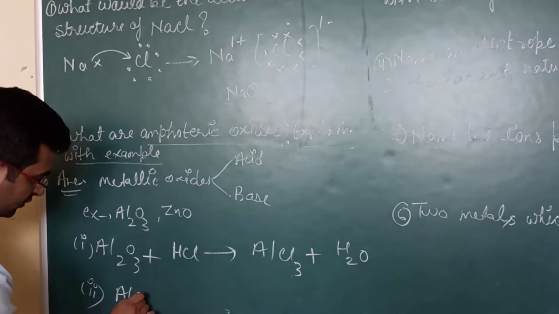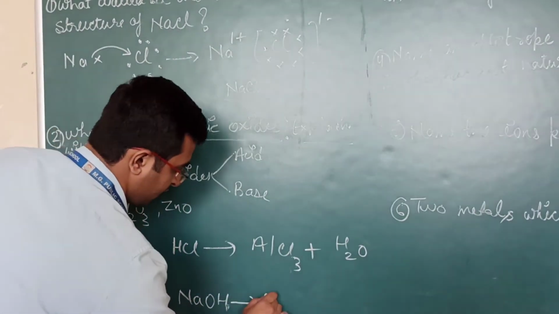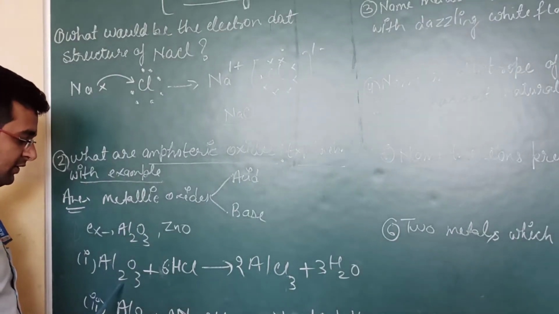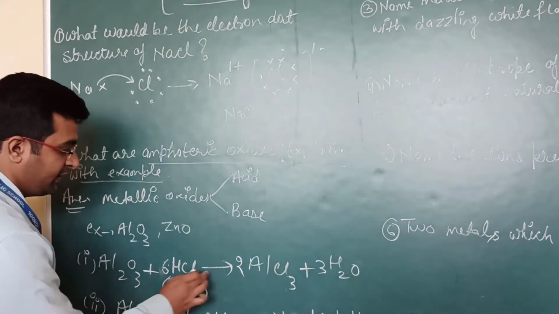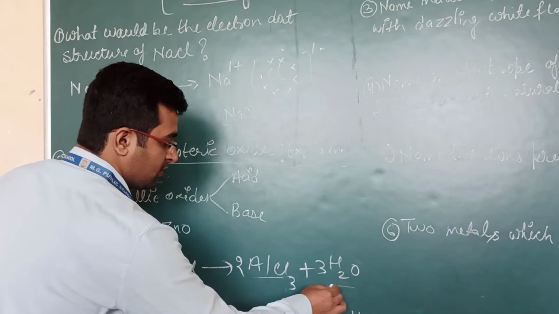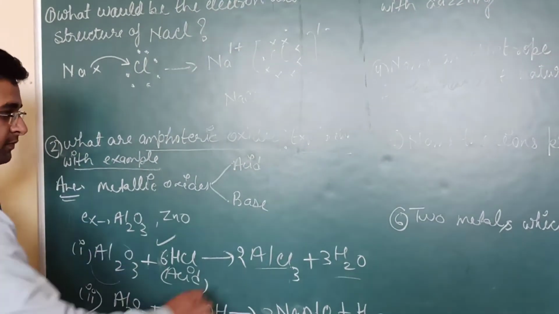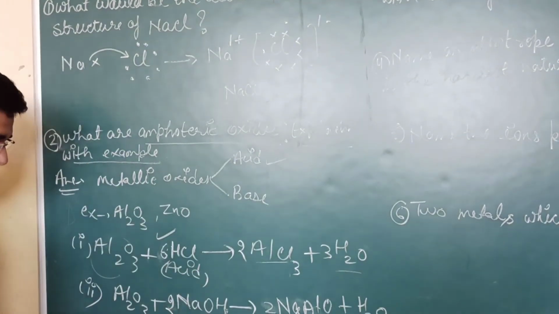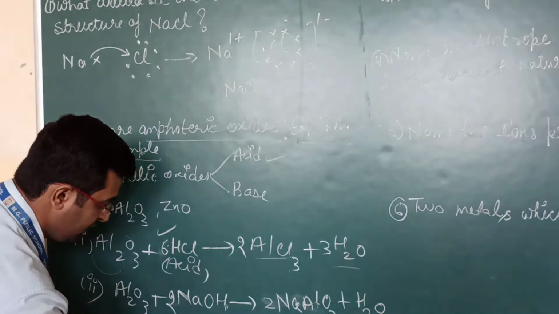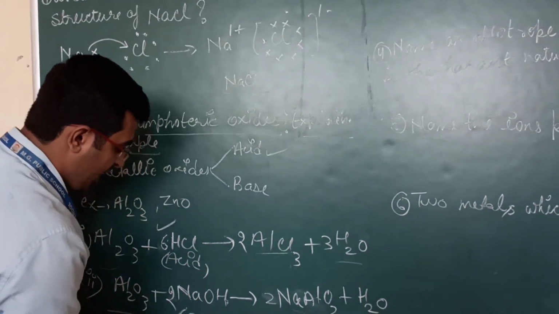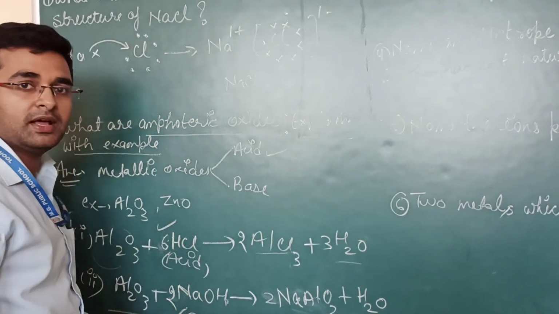So through this way aluminium oxide can react with acid. Second, Al2O3 can react with NaOH, that is sodium hydroxide. It is a base. And after reacting with each other, it will form NaAlO2, sodium aluminate,